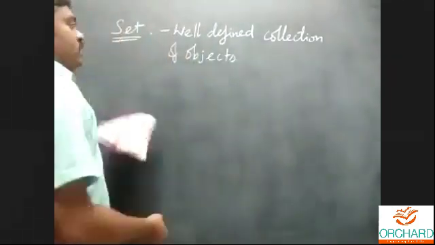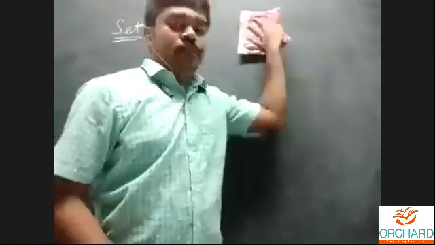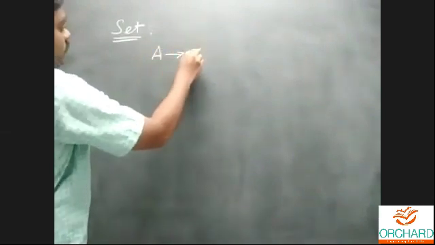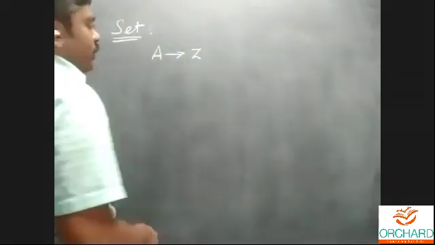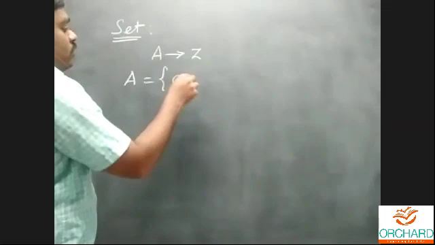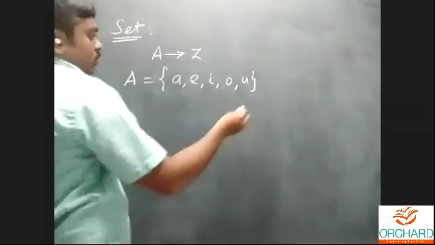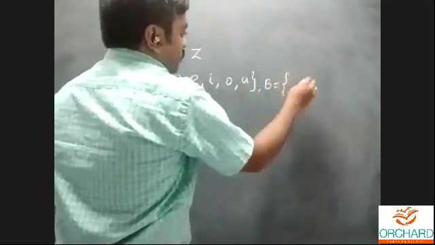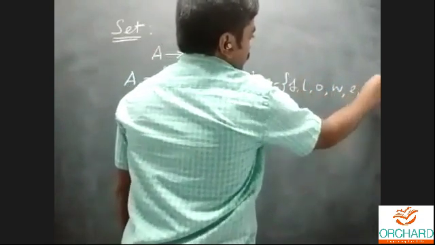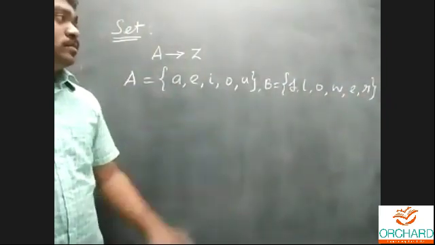How to represent a set: a set is denoted only by capital letters, any alphabet from A to Z. I'll use only capital letters. For example, we'll consider the elements of a set. I'll consider the vowels A, E, I, O, U as set A. And next, consider set B, the flowers.